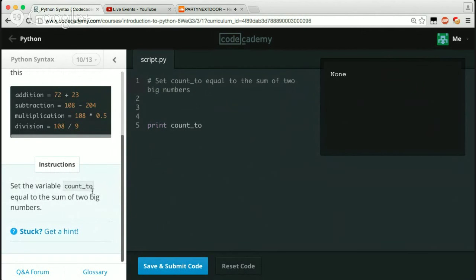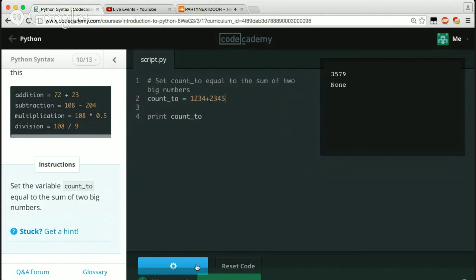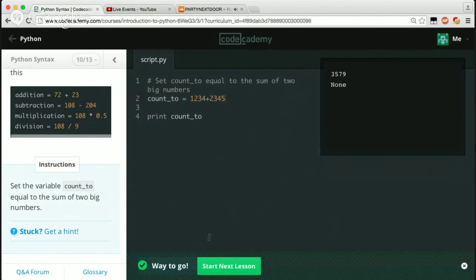Set the variable count_2 equal to the sum of 2 big numbers. So I guess we just say count_2 equals the first number plus the second number. See if that works. Cool. So we get 3,579. So that's how you do math.